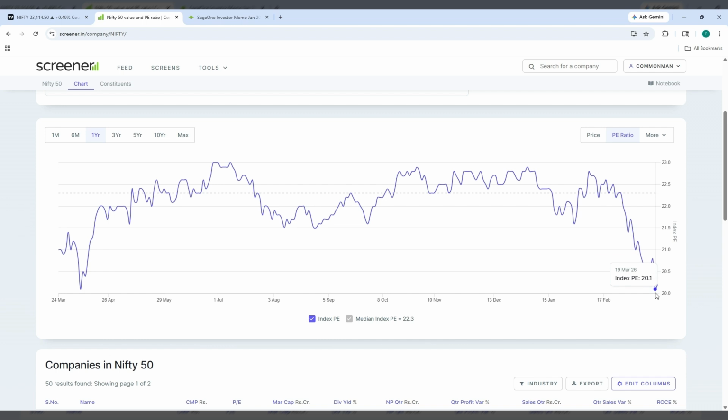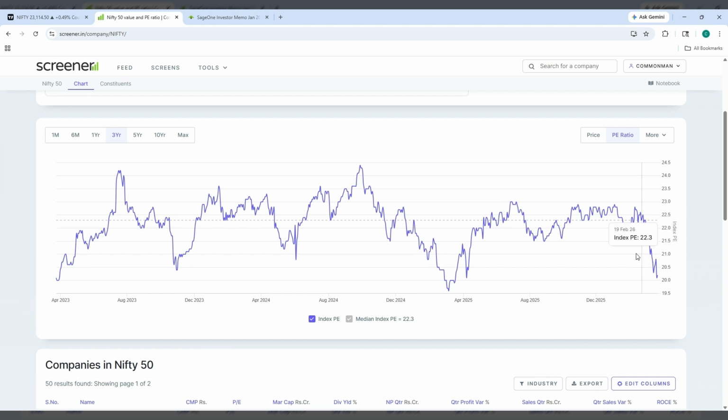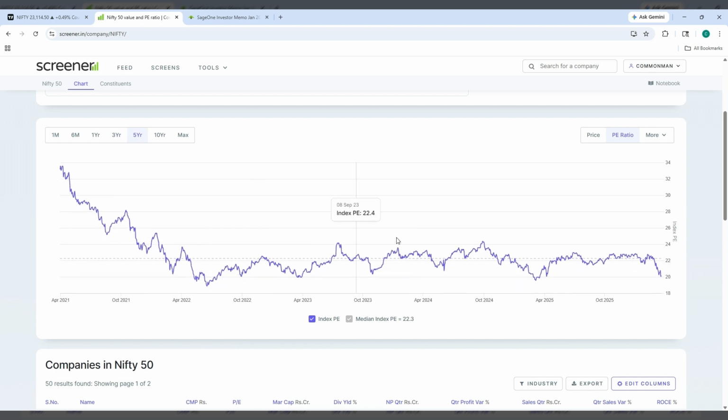It means the market is available at a discount. This is 1 year data. If I go to 3 years data, the median PE is 22.3 and the current PE is almost near 20. So if you compare 3 years data also, Nifty is at a discount. And if you see 5 years data, the average PE is near 20. Whenever the market dips to near 20 PE in Nifty, you see the bounce coming from 20, bouncing back to the 23, 24 range.